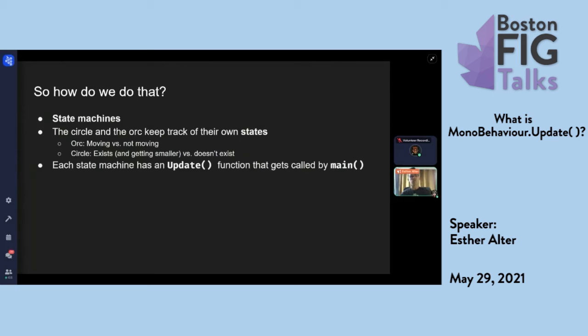And instead of deciding which animations to play in what order, we're just going to give the state machines an announcement. We're going to say there was a mouse click event and the mouse clicked at this position, and they're going to decide what to do with that information. Each state machine, importantly, has a function called update, and that update function is going to get called by main every frame.